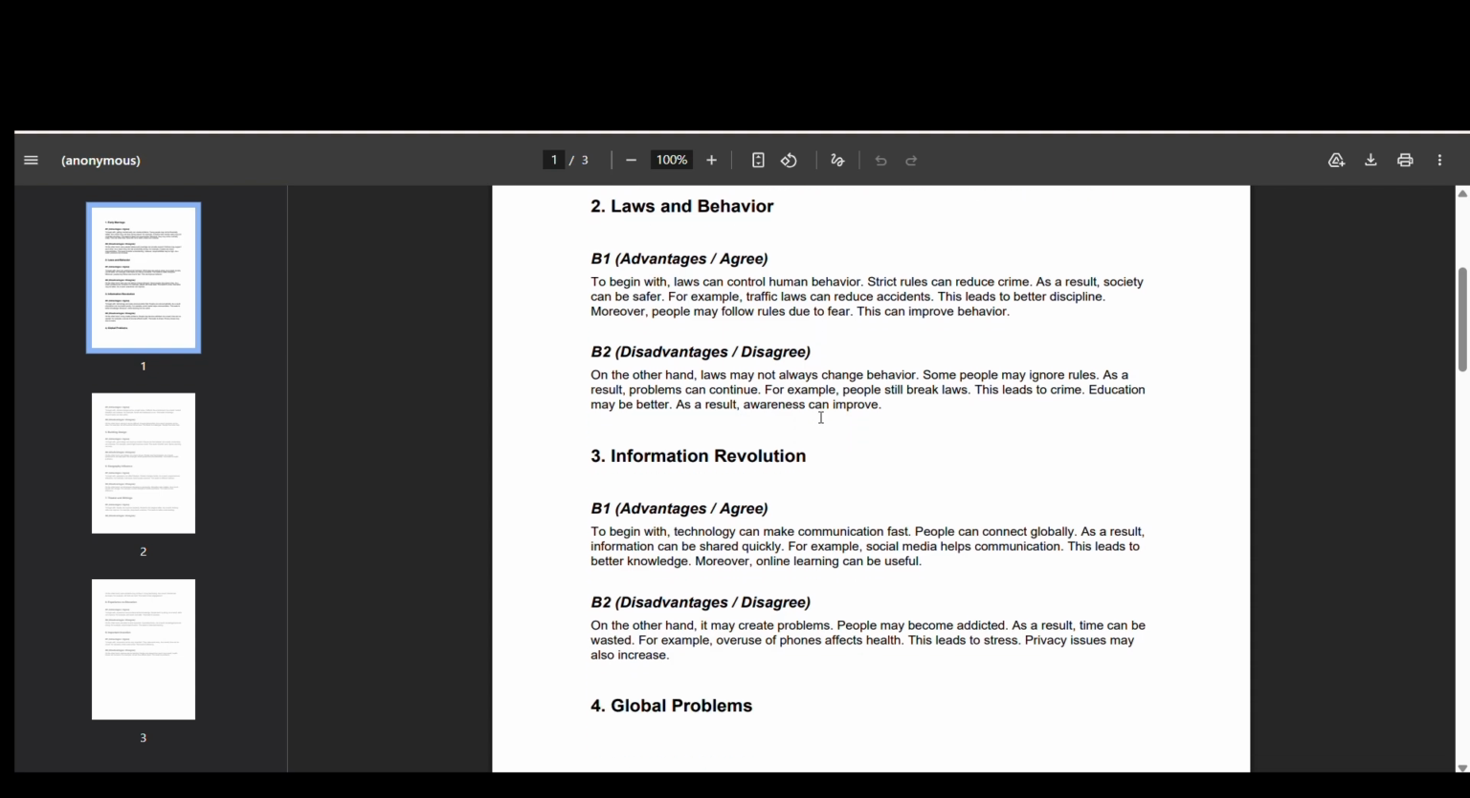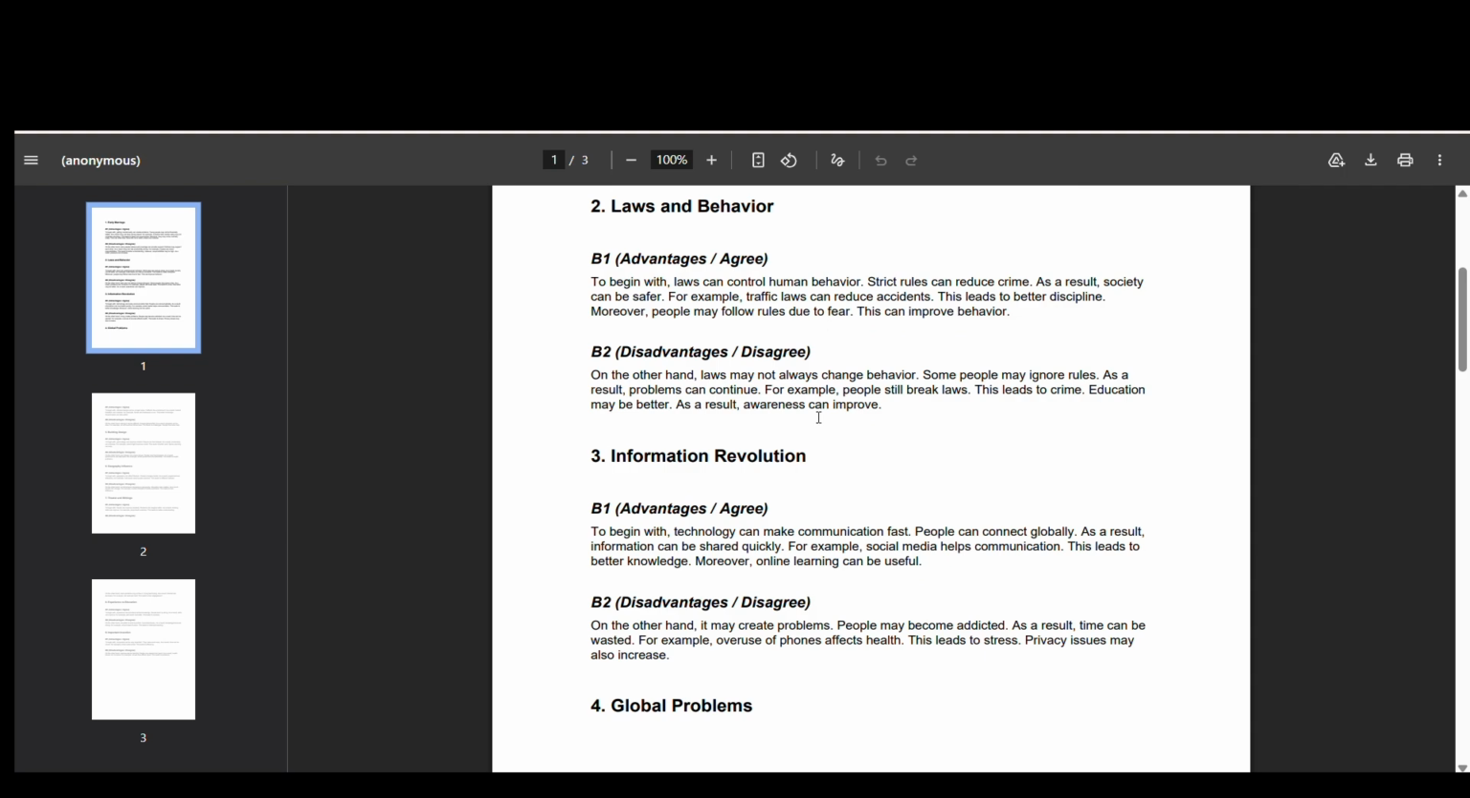Second is, on the other hand, laws may not always change behavior. It depends. Some people don't care. They are already scared too much, so now they don't scare. They think, oh, what will they do? Like in Australia, we don't have very strict laws for youngsters, so that's why they are not scared when they come back after their bail, and they do the same thing. So it just depends. Some people may ignore rules. As a result, problems can continue.